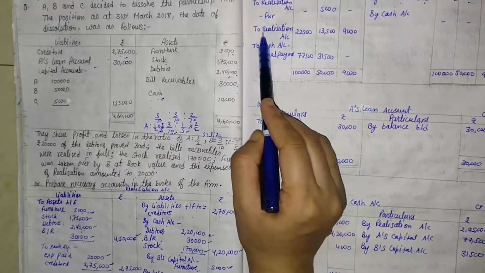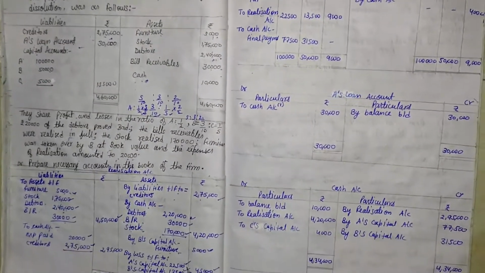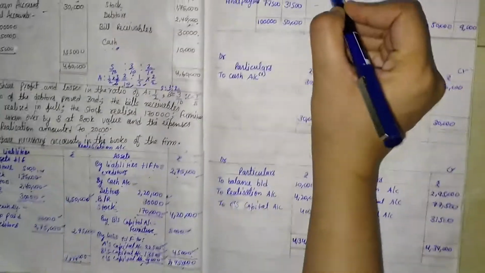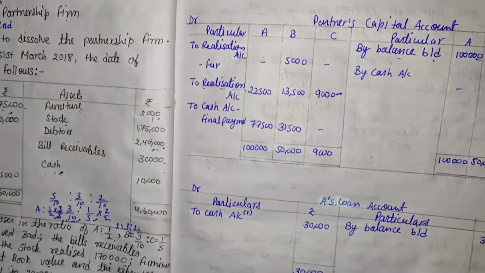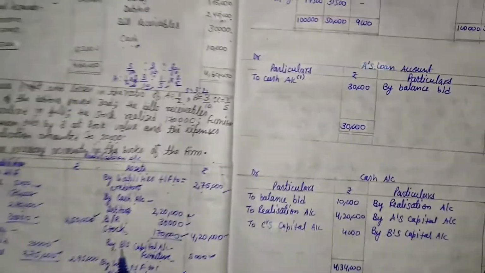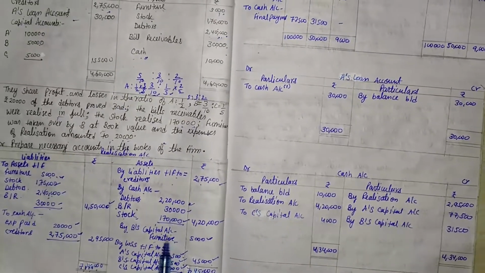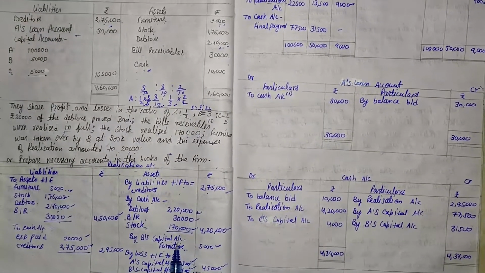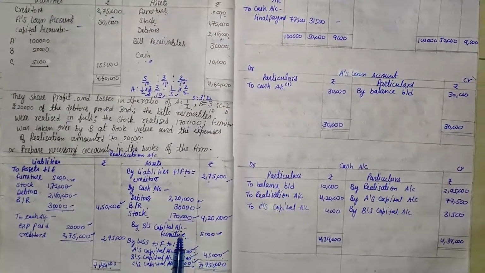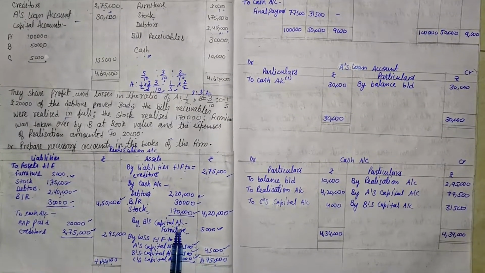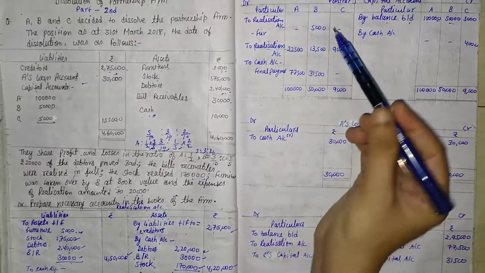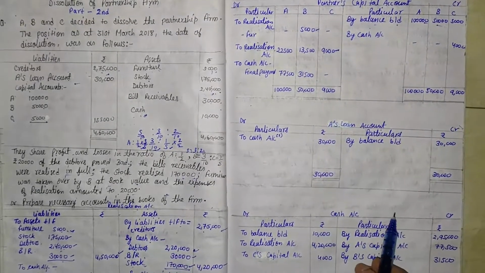So first of all, to realization account, that is 22,500, 13,500, and 9,000. Here it is. Then the second one: here one more capital balance is given, that is B's capital account. It means it surely comes in the capital account. So we write that, the credit balance of realization account. According to ledger posting, that comes on the debit side with the name of realization account. So here, to realization account in the B's column, that is 5,000.